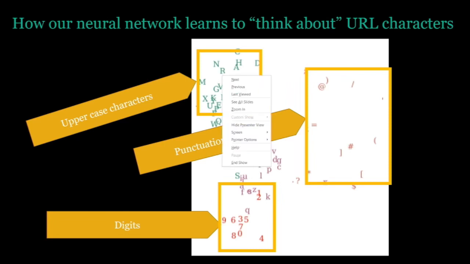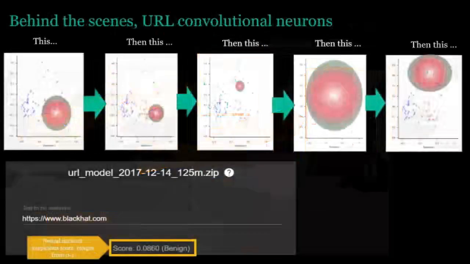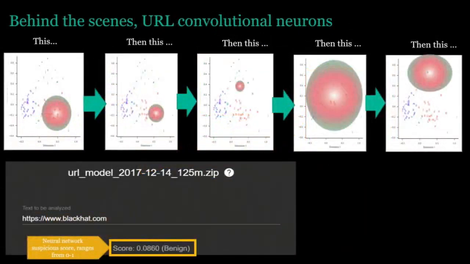And it's interesting, right? Because the uppercase characters, the neural network decided that they're all similar, right? It also decided that the punctuation marks are similar, decided that the digits are similar, right? You see lowercase letters grouped together here. And it did this all autonomously, right? It decided that I should treat those characters as similar so I can solve the problem of identifying suspicious versus not suspicious URLs. So this is important because it allows the neural network to achieve a really high degree of expressivity. It allows it to be very expressive when it comes to identifying interesting patterns in the character strings, right?